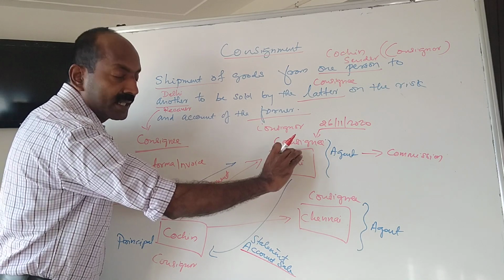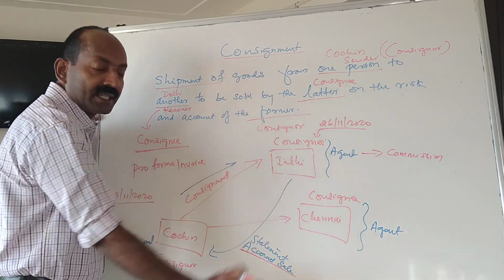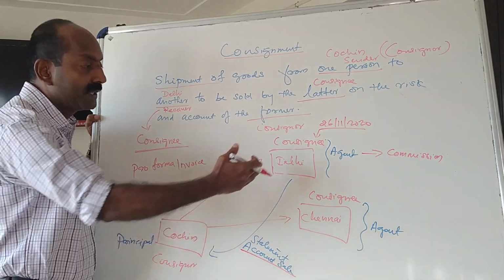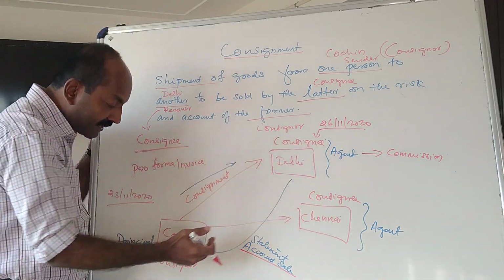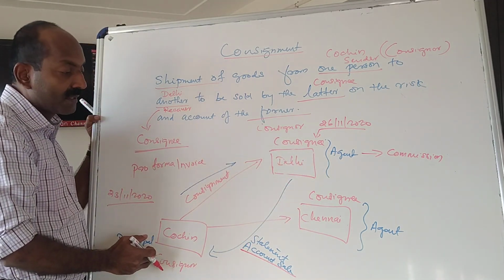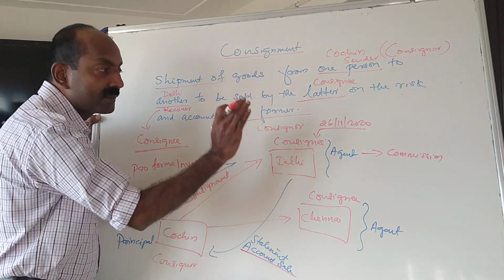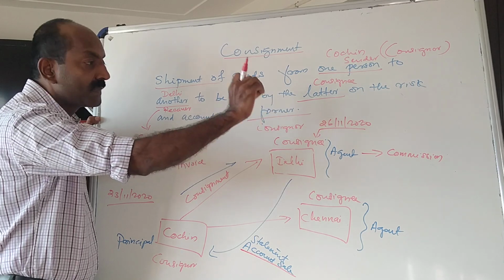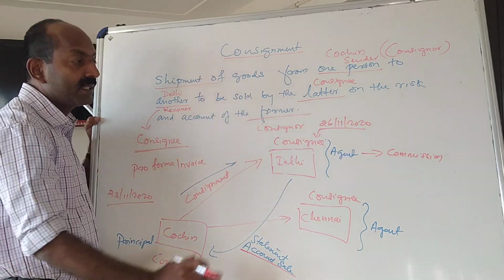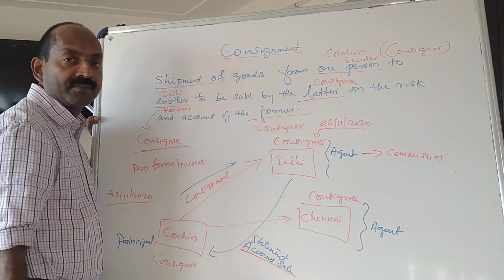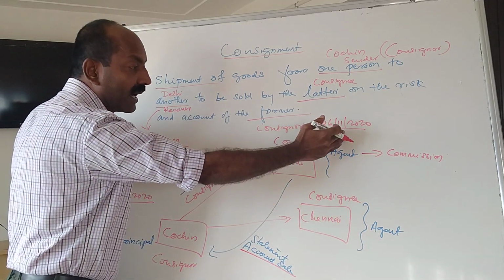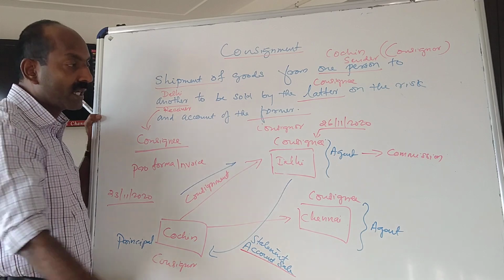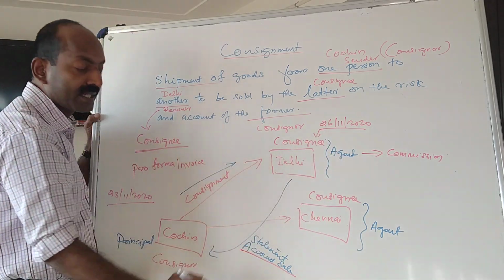It is sent to the consignor, which shows the details of the goods received, the expenses incurred, his commission, and the balance amount payable, everything. So that statement is called account sale.